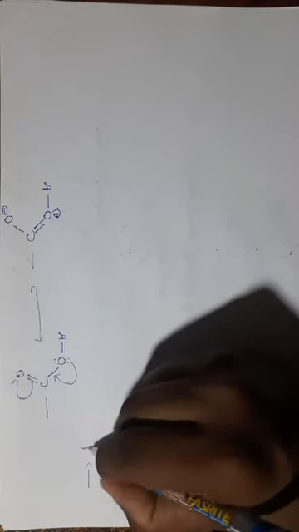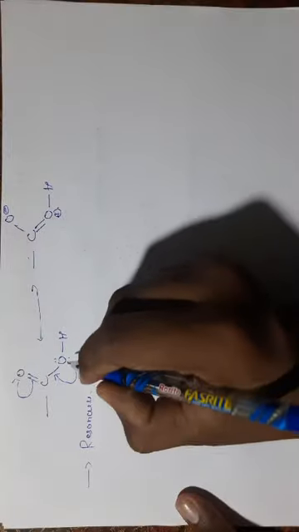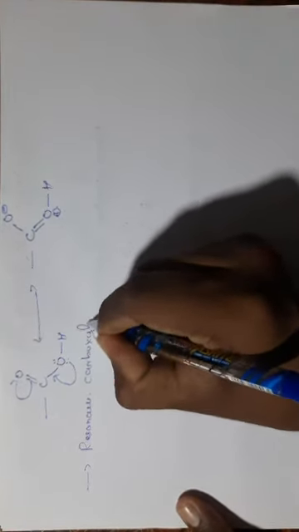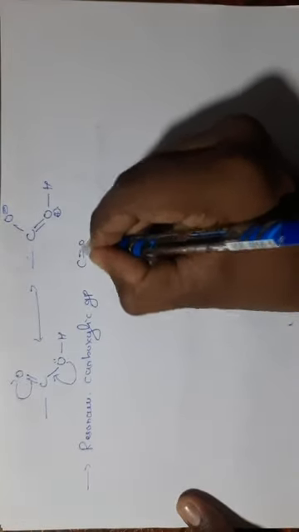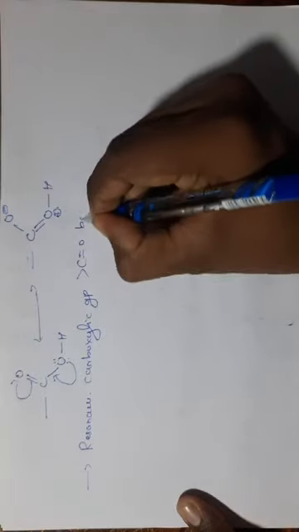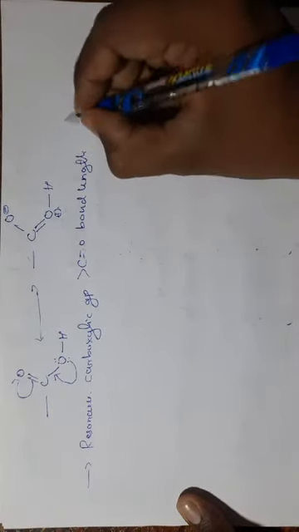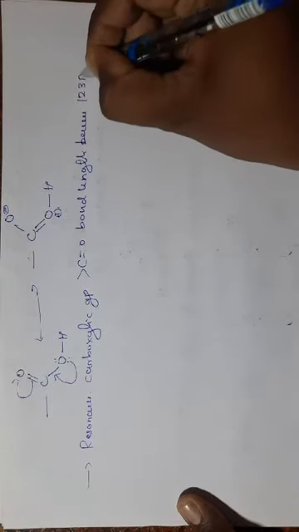Due to the resonance in the carboxylic group, the CO bond length becomes 123 picometer.